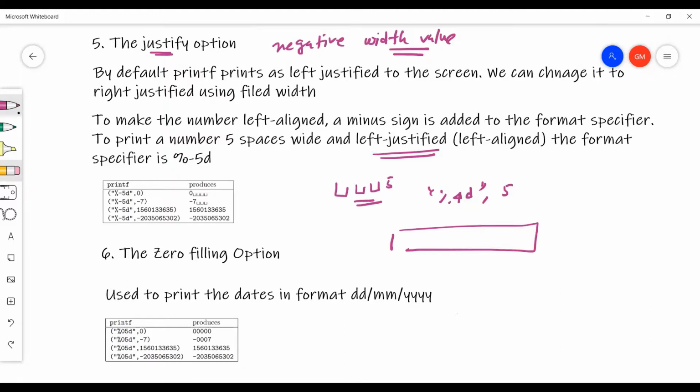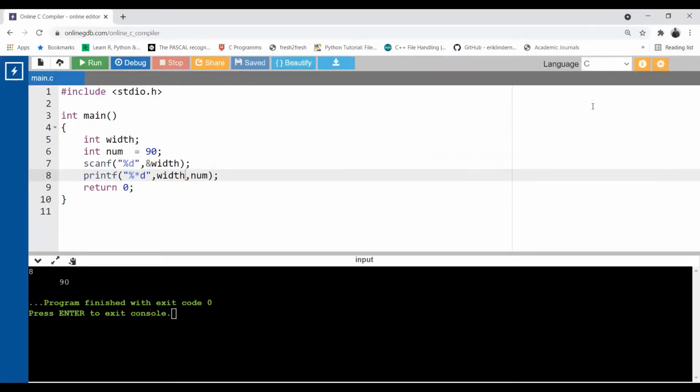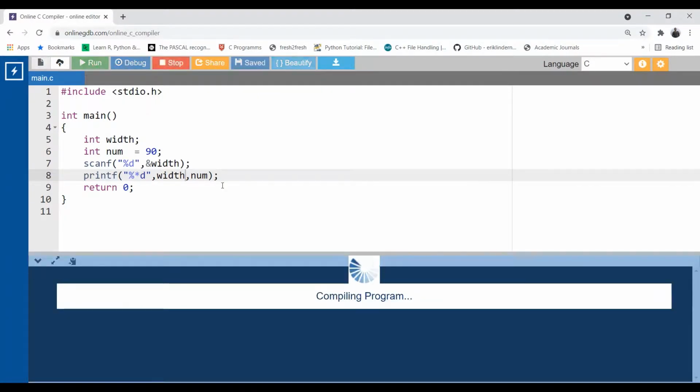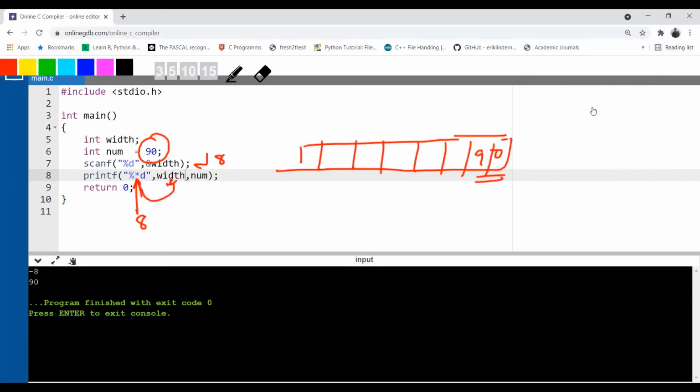Go to the console, remove the marker. Now see, if I run this code, instead of a positive number, I am entering -8. Previously I entered 8. Now see the output. Previously 90 was shifted towards the right, and space was put in front of it. Now the space is not visible here, I cannot print the space. So how is it working? It gives the space at the back.